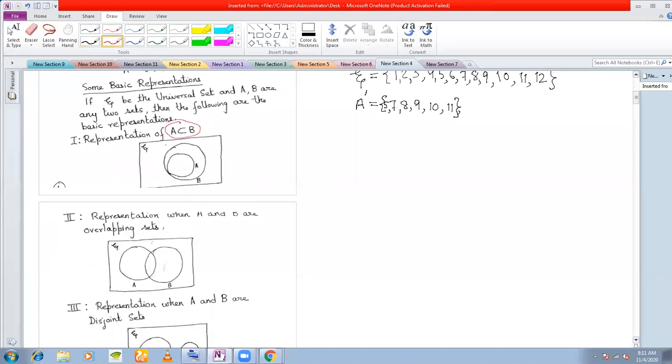A subset of B means that all the elements of A are in B. That means which is the smaller set? A. And which is the bigger set? B. So obviously, when I am drawing the Venn diagram, the bigger circle will be B and A will be a smaller circle inside B, because I know that A is a subset of B. So A is a smaller set, B is my bigger set. Is that clear?